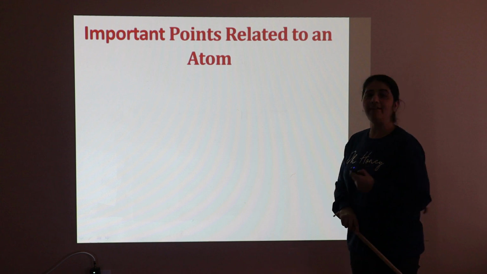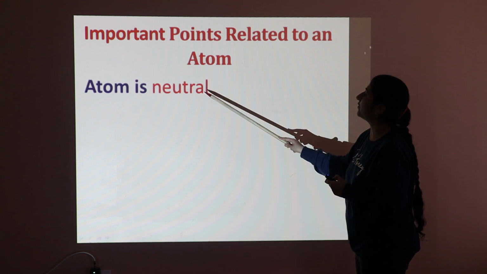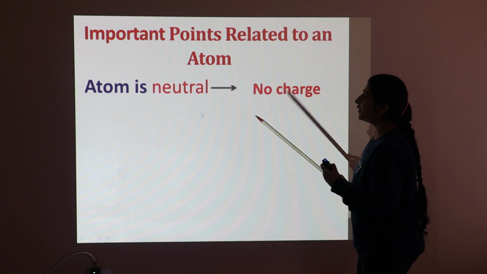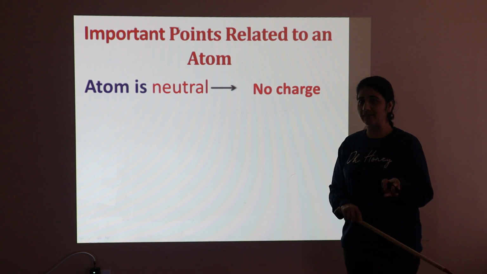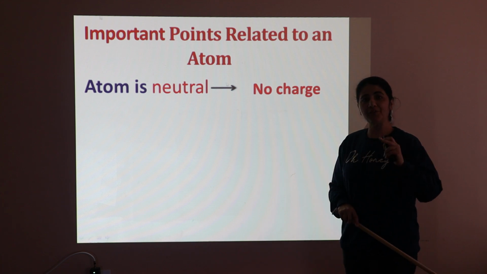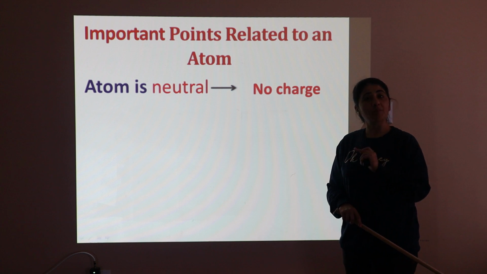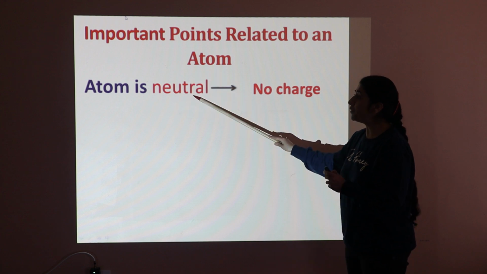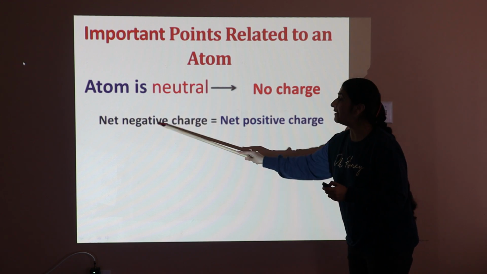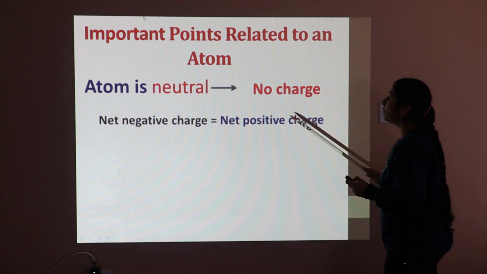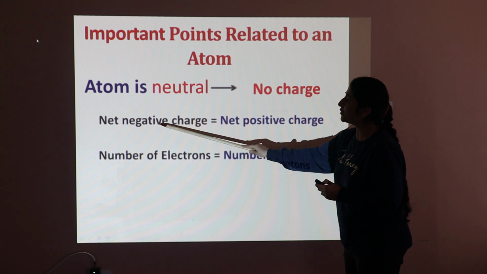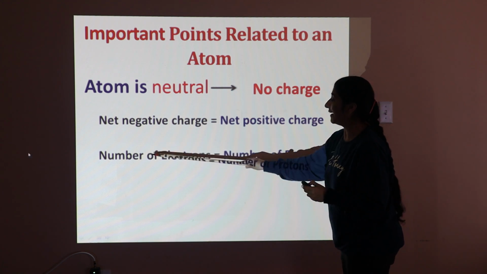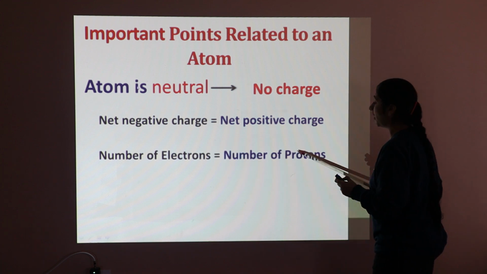Some important points related to the atom. The atom is neutral. It means it carries no charge. As we know, in an atom we have three particles: electron, proton and neutron. Electrons carry negative charge, protons carry positive charge and neutrons are neutral. Since the atom is neutral, the net negative charge is equal to the net positive charge. Negative charge is due to the electrons and positive charge is due to the protons. In other words, the number of electrons is equal to the number of protons.